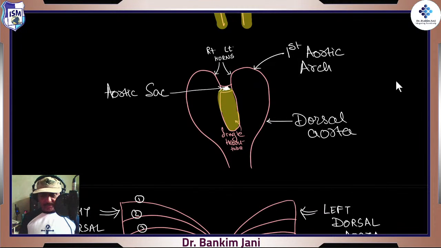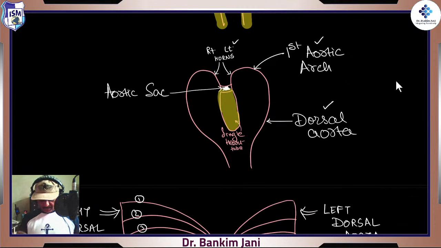So right horn and left horn, and then once again, this is the first aortic arch, that arch, and it is the dorsal aorta, and it goes on both the sides. So nothing new, almost the same, right? On top of it, we also saw that those mesenchymal cells keep on developing and forming new branches, right? They sprout, there is sprouting of new arteries.